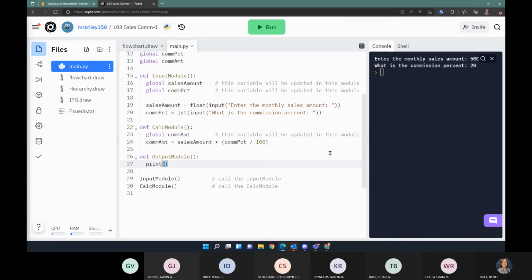And we want it to say the sales amount of, and I'm going to put the $ sign plus our sales amount. So that would be our first line of output.